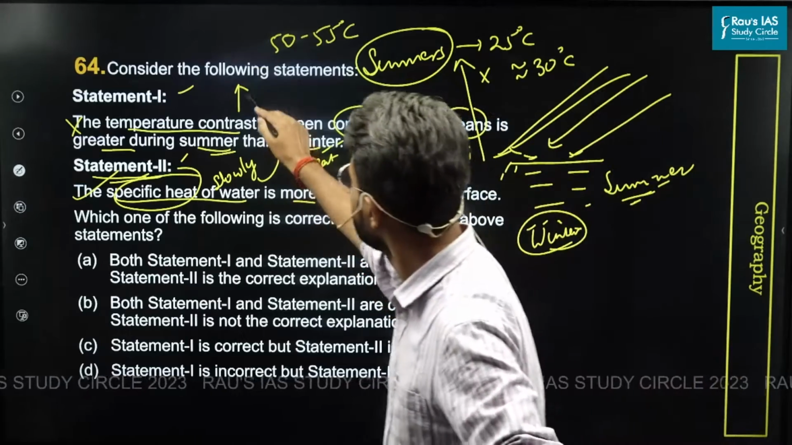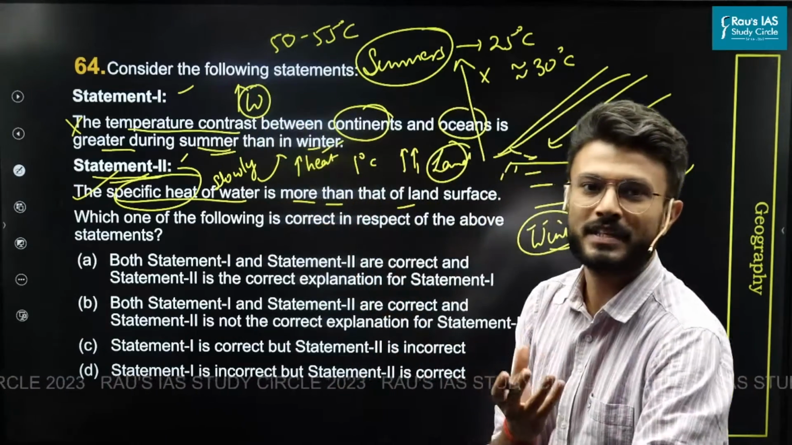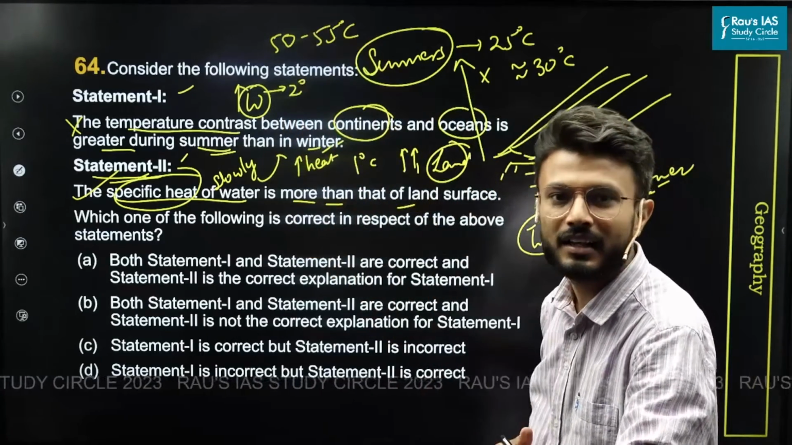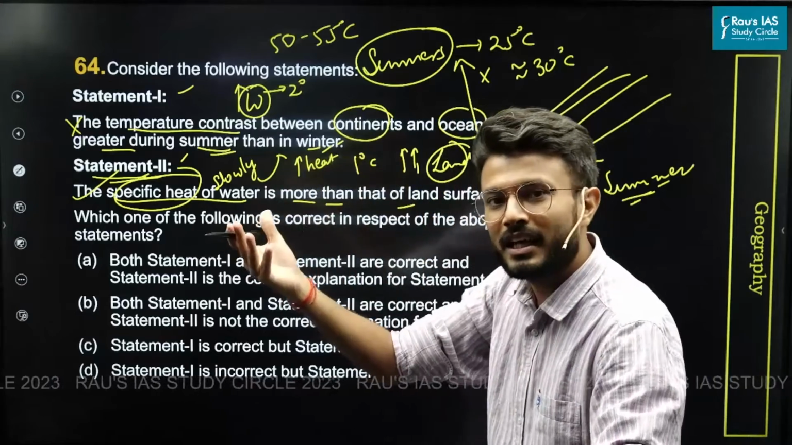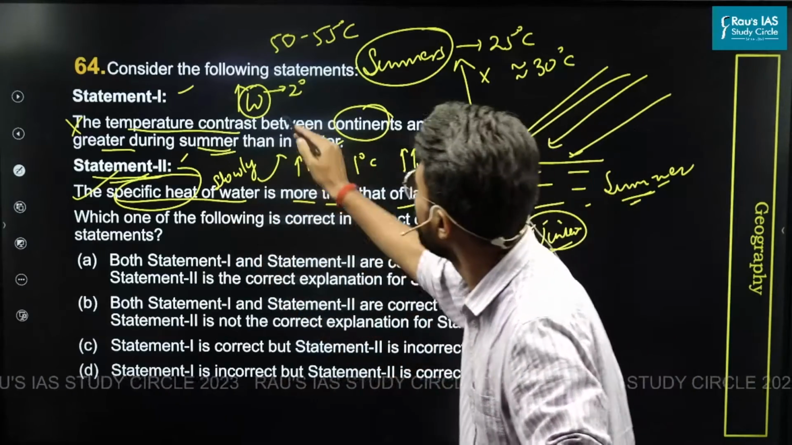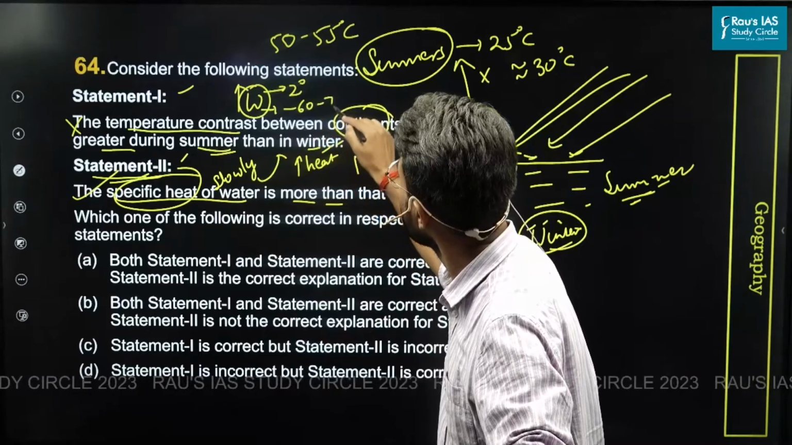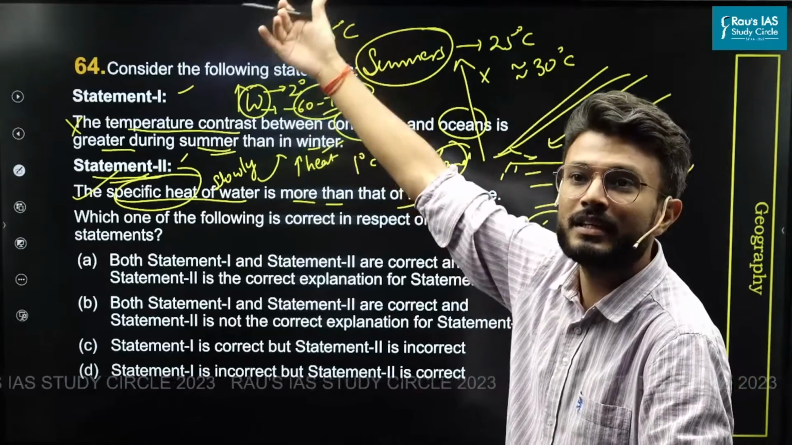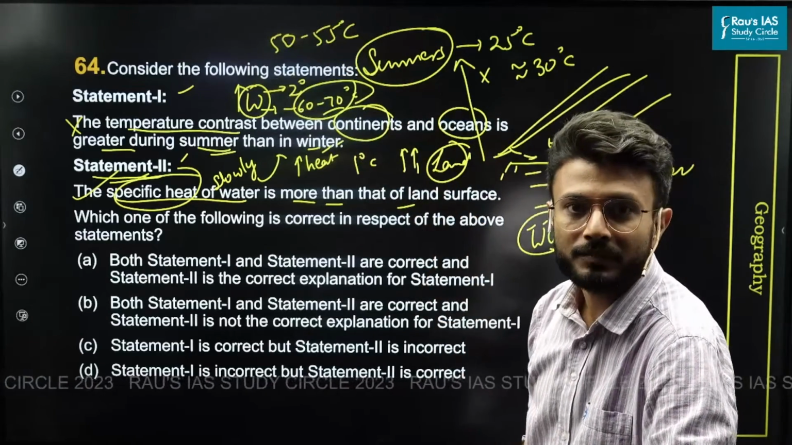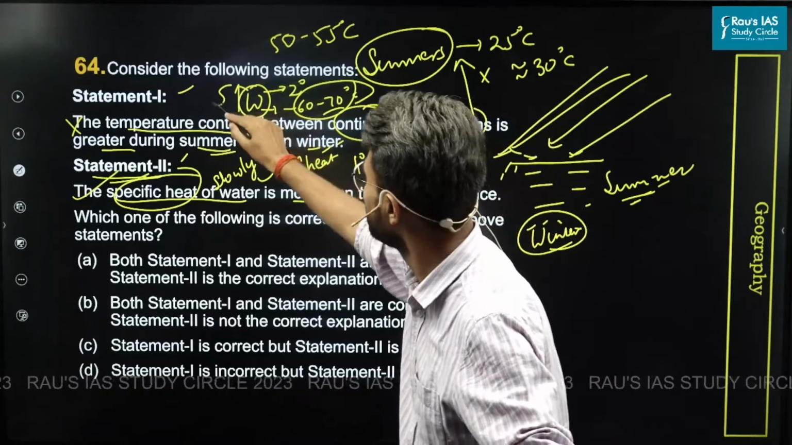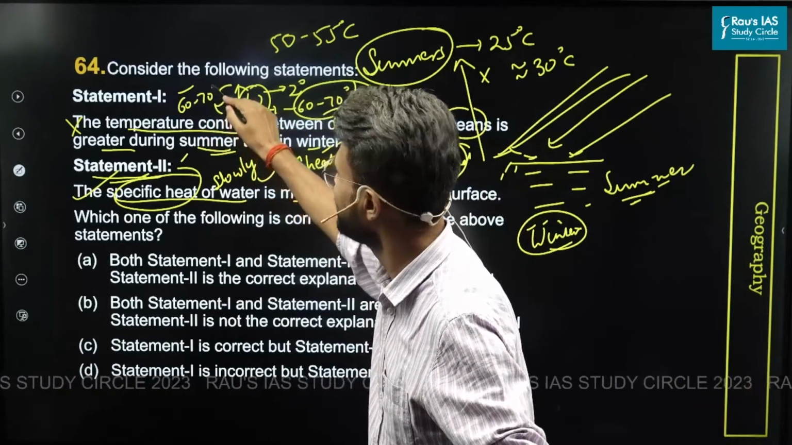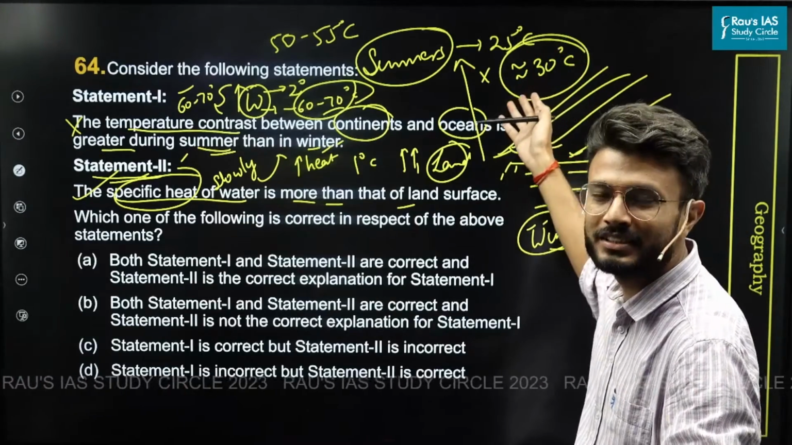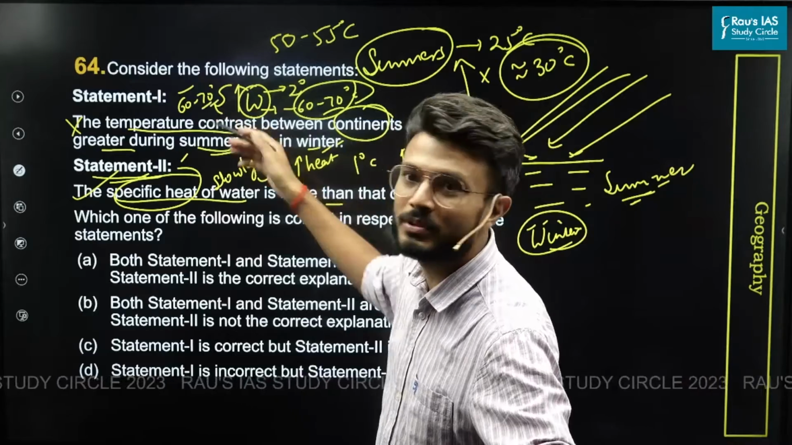Now come to winters. During winters, the temperature of the oceans will be around 2 degrees Celsius in the higher latitudes. And similarly, in the higher latitudes, the temperature of the land would be around minus 60 to minus 70 degrees Celsius. This temperature goes to such an extreme level, let's say in Siberian areas or in the Antarctica part. So now here, the difference is around 60 to 70 degrees Celsius. So during summers, the contrast was about 30 degrees Celsius. During winters, the contrast is about 60 to 70 degrees Celsius.